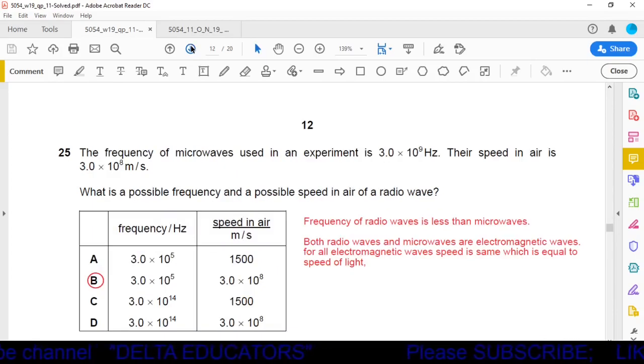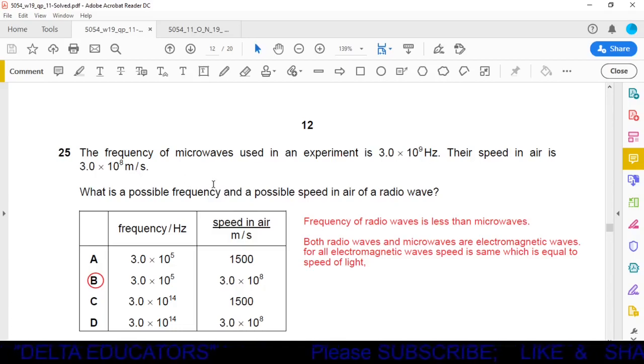Okay, next question, question number 25. The frequency of microwaves used in an experiment is 3 × 10^9 Hz. Their speed in air is 3 × 10^8 meters per second.